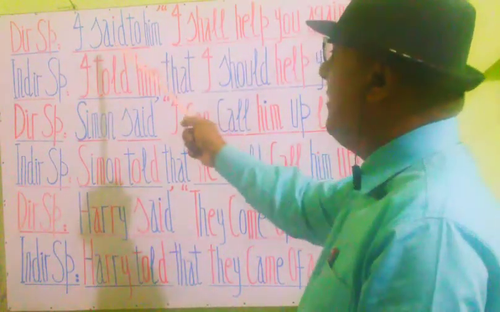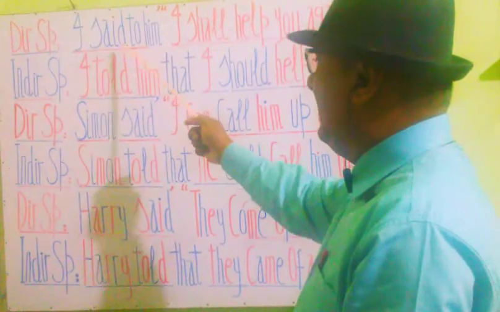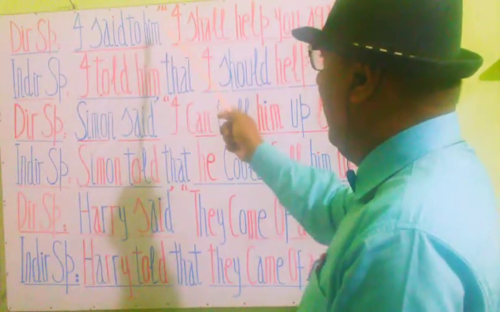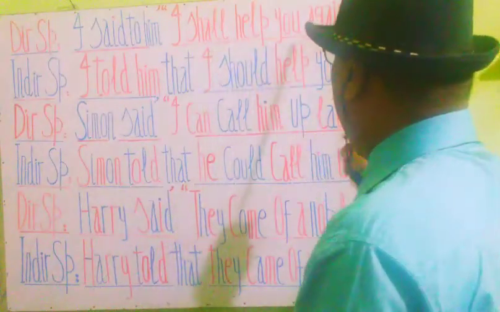So we have this direct speech in two parts. First part is I said to him, comma, inverted comma start, and second part is I shall help you again, commas close.